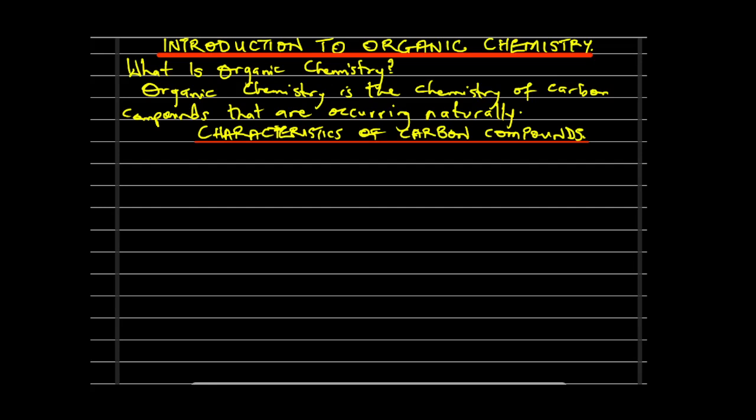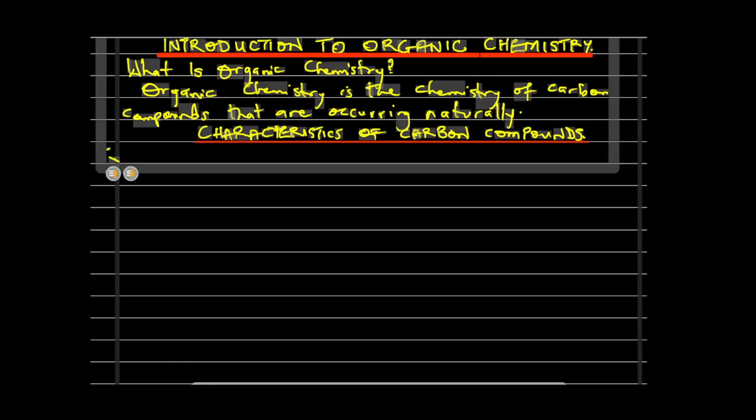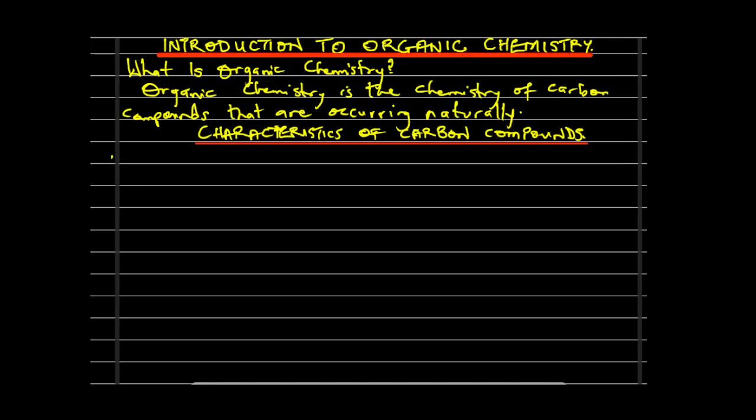So the characteristic properties of carbon compounds. The first one is that carbon atoms are capable of undergoing what we refer to as catenation.